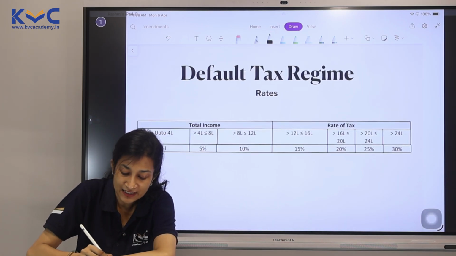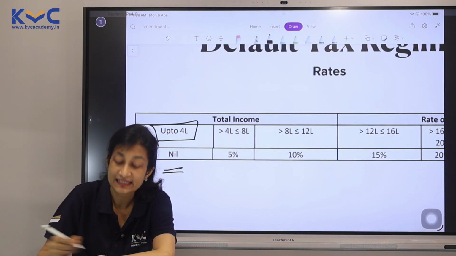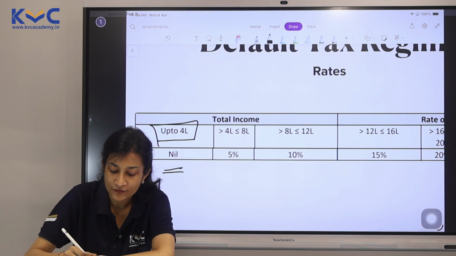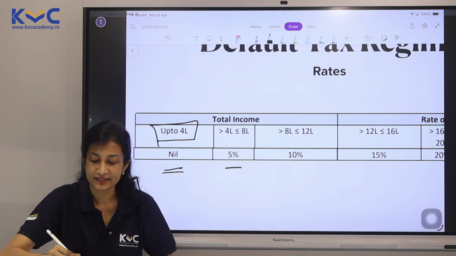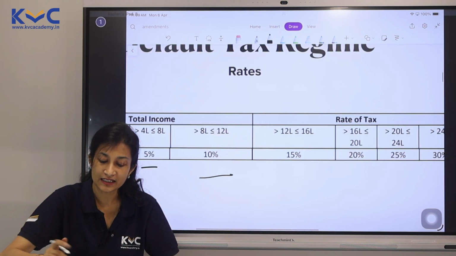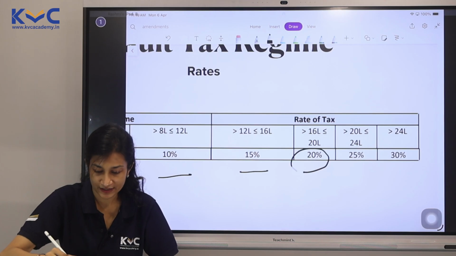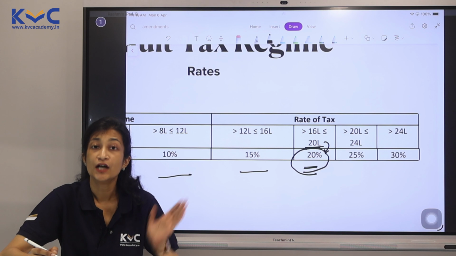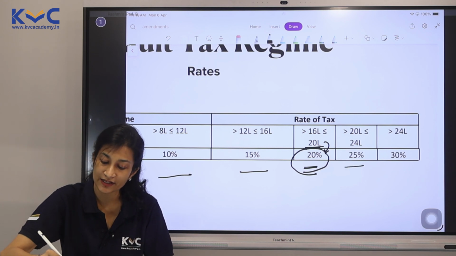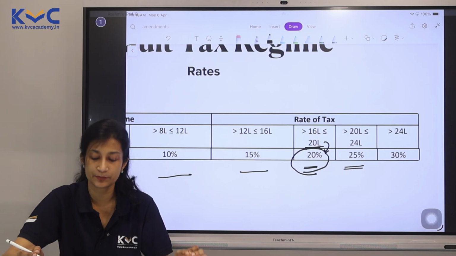Basic exemption limit has now become 4 lakhs. So up to 4 lakhs, the tax is nil. 4 to 8, it is 5%. 8 lakhs to 12 lakhs, it is 10%. 12 to 16, it is 15%. 16 to 20, it is 20%. Please note, 20 lakhs, 20%. Remember it that way. 20 lakhs to 24 lakhs, 25%. And more than 24 lakhs, it is 30%.